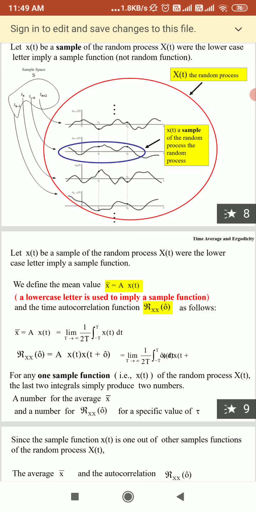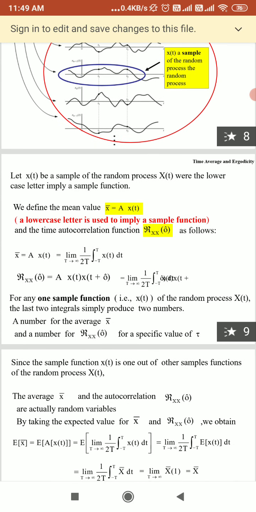We define the mean as x bar equal to A of x of t. The time autocorrelation function, R xx of tau bar, equals A of x of t times x of t plus tau. You can calculate these for any one sample function of the random process. The last two integrals simply produce two numbers: a number for the average and a number for the autocorrelation for a specific value of tau.